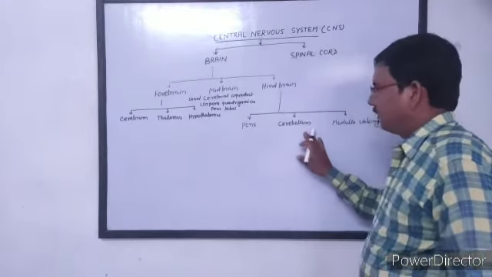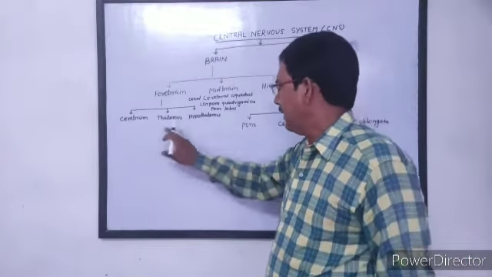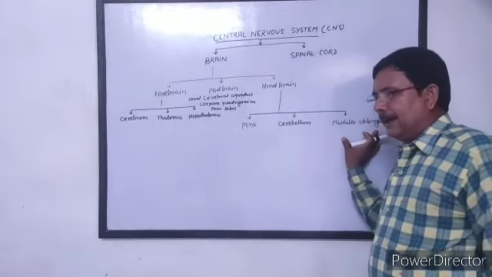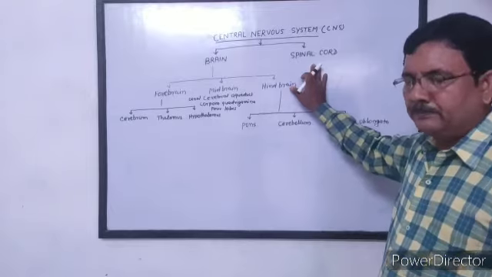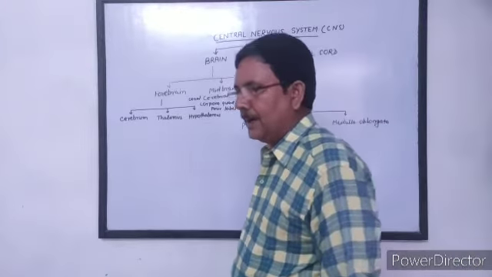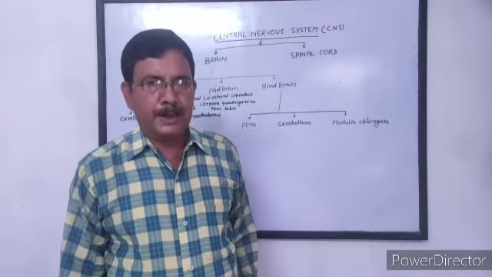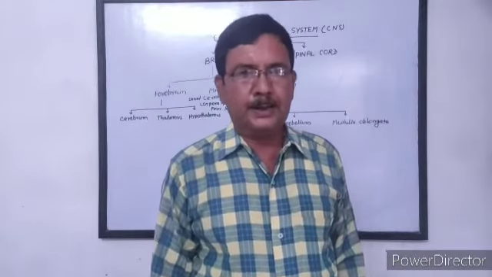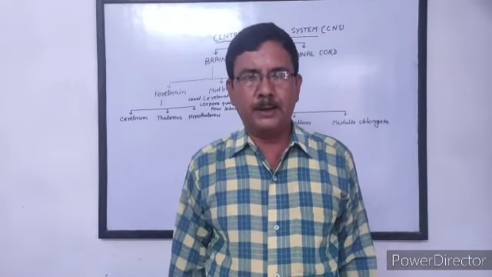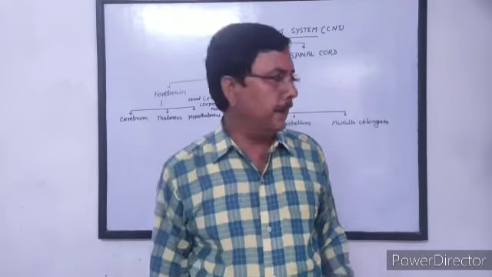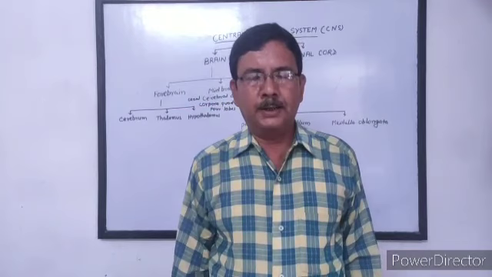Pons and cerebellum together help in muscular complex movement, and medulla oblongata becomes narrow and forms the spinal cord, and the spinal cord helps in reflex action. So in the next class we study the figure of brain, and then we study the spinal cord and the reflex action which is controlled by the spinal cord.